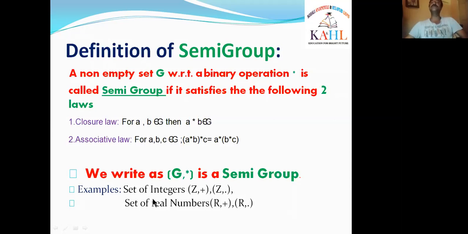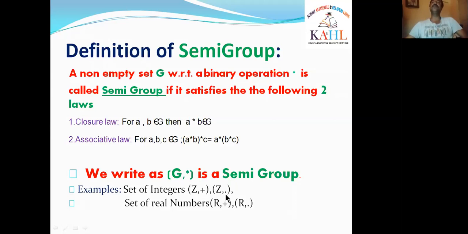What are the examples? We know that the set of integers Z is there, with binary operation here we are taking plus. Z comma plus is Z with respect to the binary operation plus satisfying the closure and associative law. That's why we say that (Z, +) is an example for semi-group. And also (Z, dot). Here binary operation dot is multiplication.